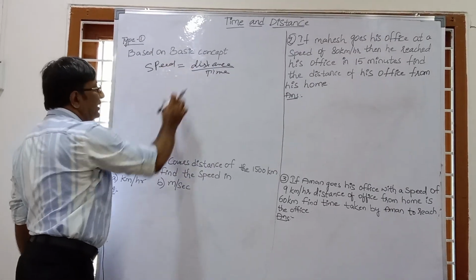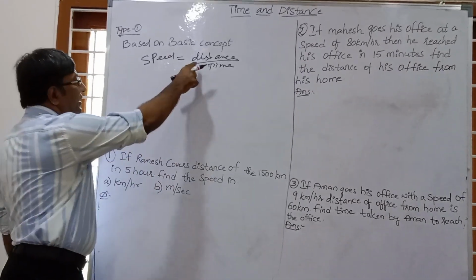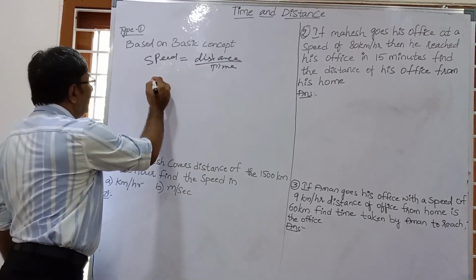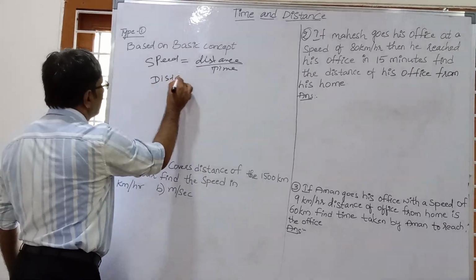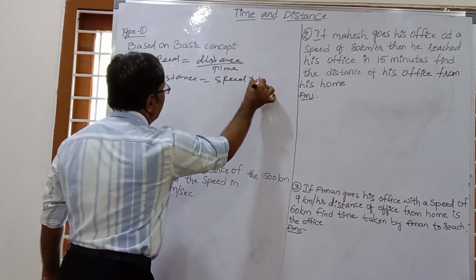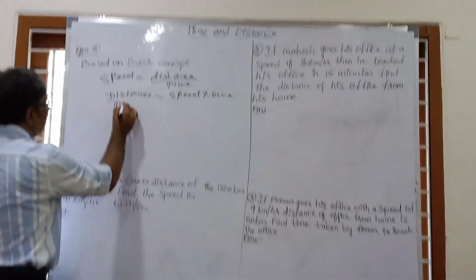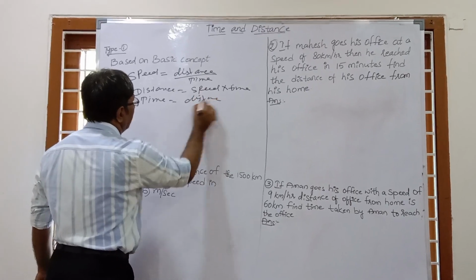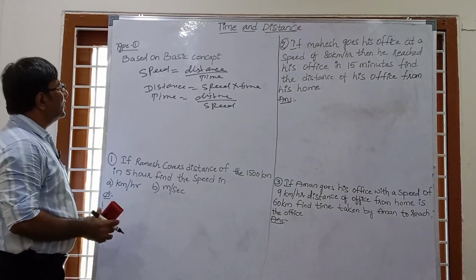So when two of the three terms are given, we can find the third term. Suppose distance is given and time is given, we can find the speed. And if we have to find distance, then distance equal to speed into time. And in the same way, time equal to distance upon speed.